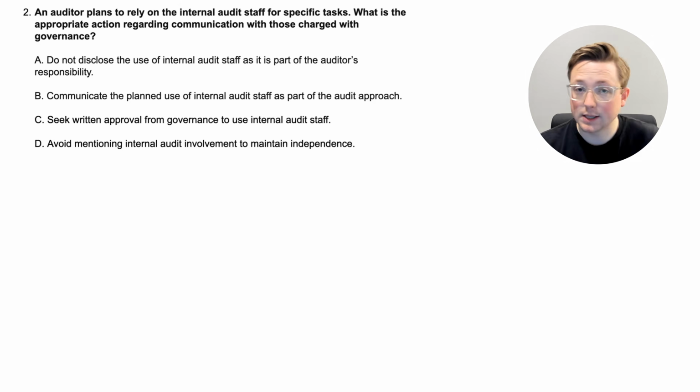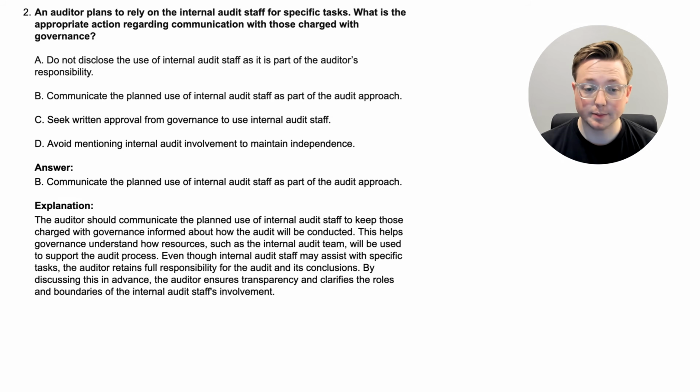So are they going to tell them that they're using their internal auditors? What do they need to communicate to management about this? If you have an idea, pause the video and think through this. If not, that's okay. We're going to look at the answer together to learn about this. Okay, here we are. The answer is B, communicate the planned use of internal audit staff as part of the audit approach. Okay, let's go through this explanation.